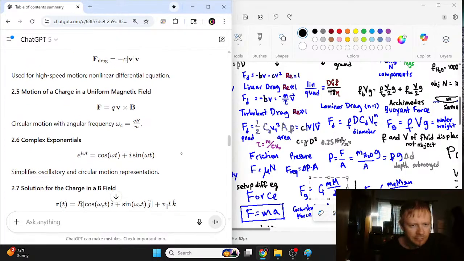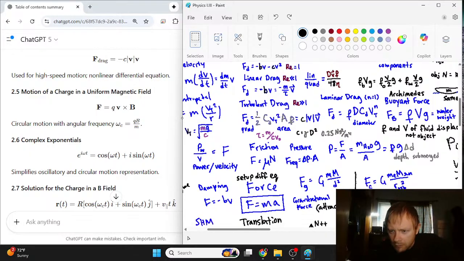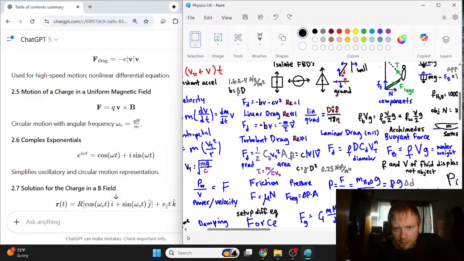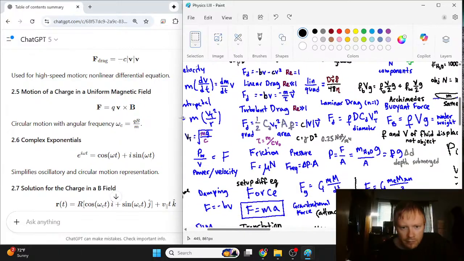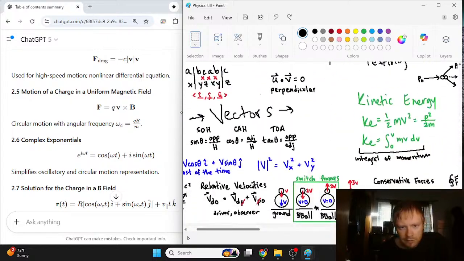And we also might look at the Lorentz force, which is well, no, just the regular old force of magnetism. So magnetic force, q v cross B. Don't know if I even have that here because it's kind of an advanced force. If you want to take the cross product, there are some easy ways to do that.